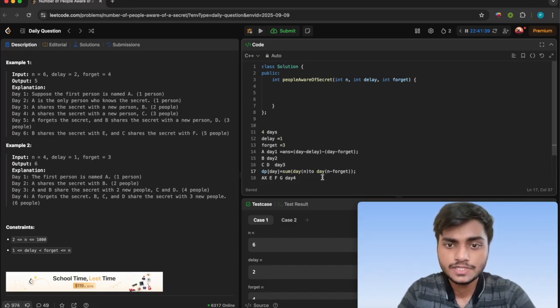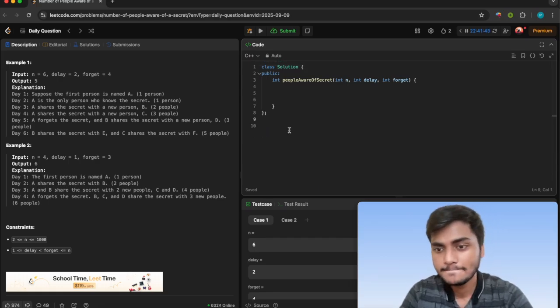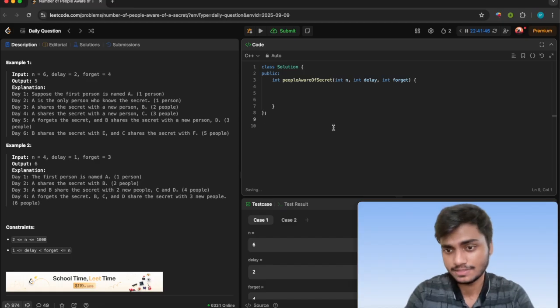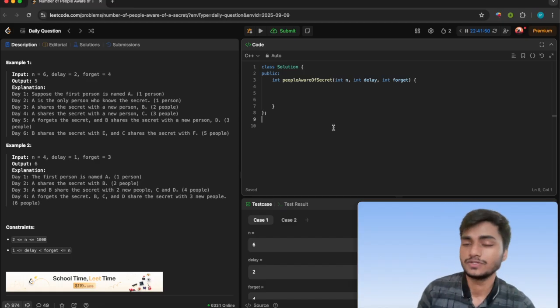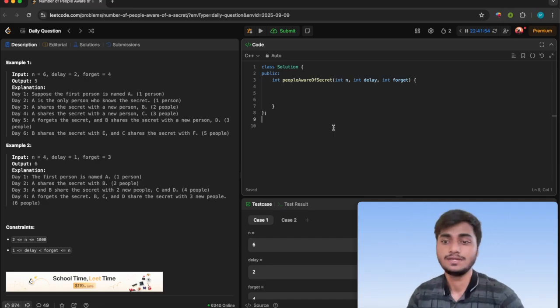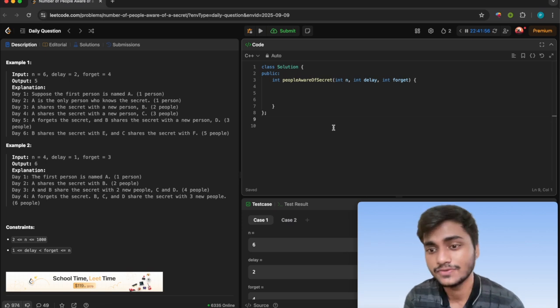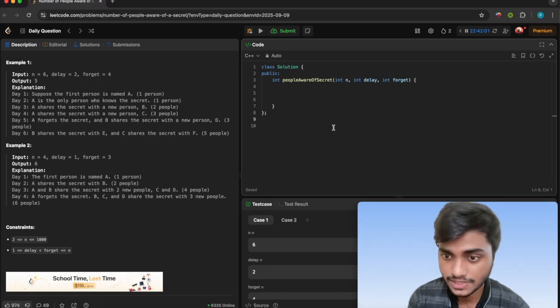Let me code it out. Are you able to think about this now? From day n we are going to day n minus forgot. They have not forgotten the secret yet, so they will also contribute to introducing those new people.